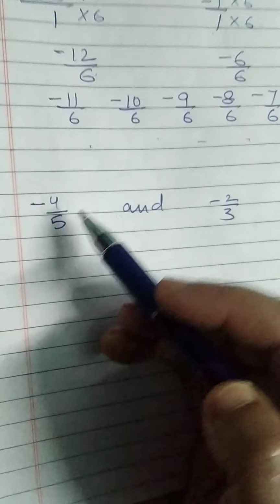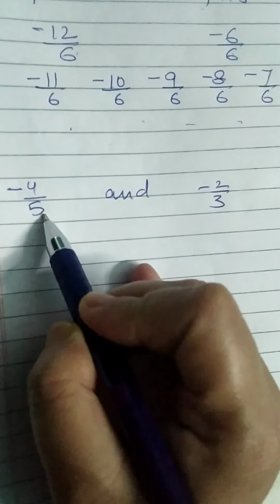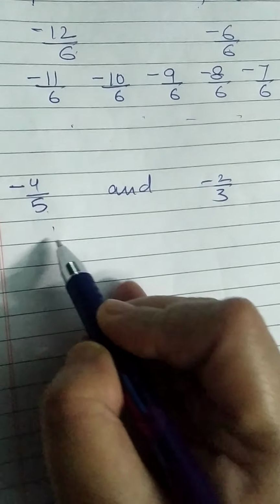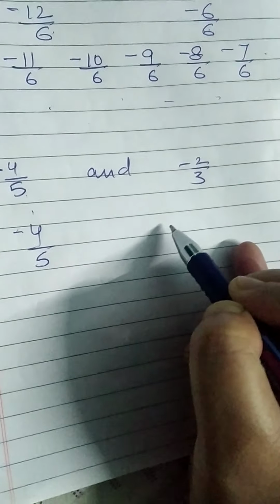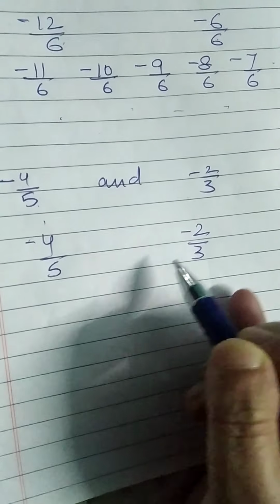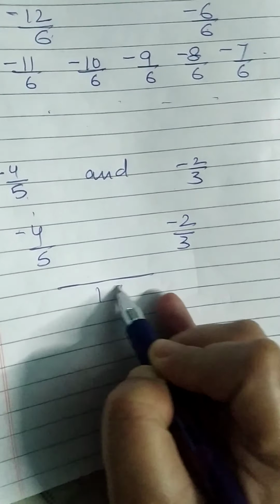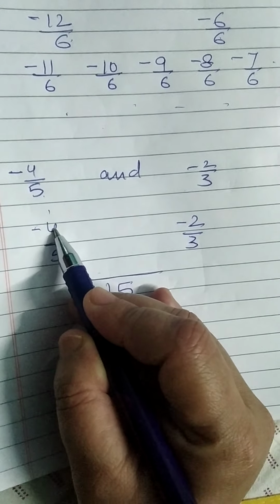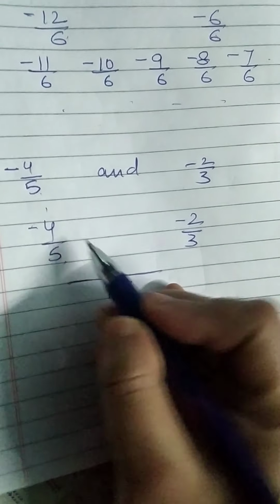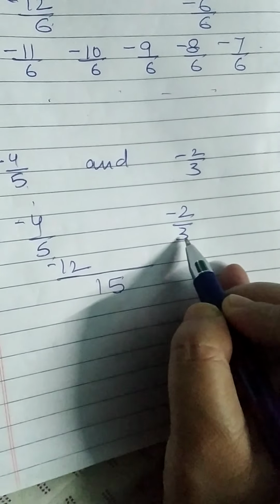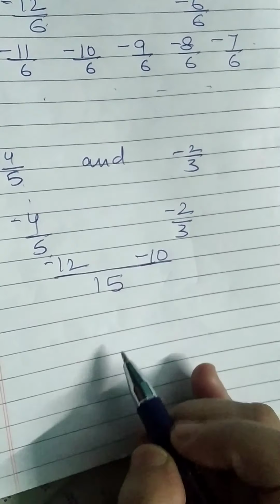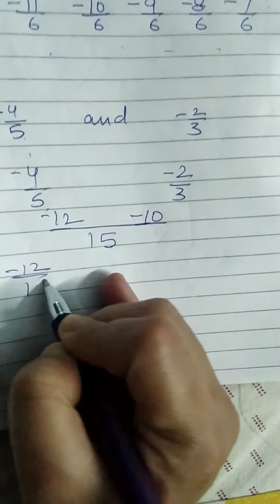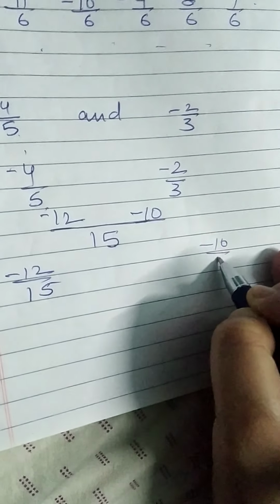If I take the fractions, here the denominator is not same. So first we will make them equivalent. Minus 4 by 5 and minus 2 by 3. We will take the LCM, which will be 15. LCM divided by denominator multiplied by numerator. I am using the same formula. Minus 12 and minus 10. Now, this is minus 12 by 15 and this is minus 10 by 15.